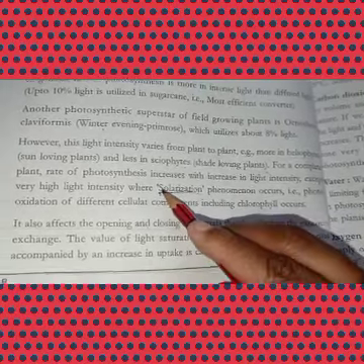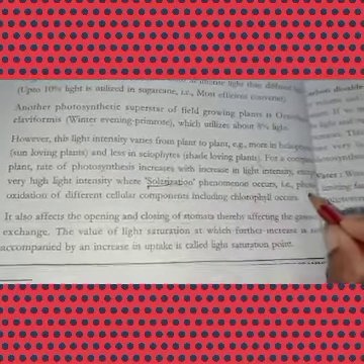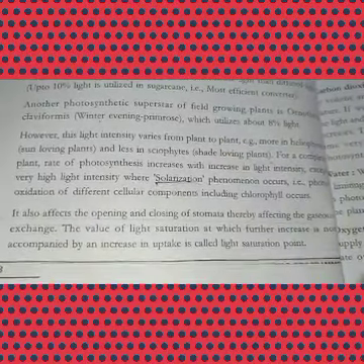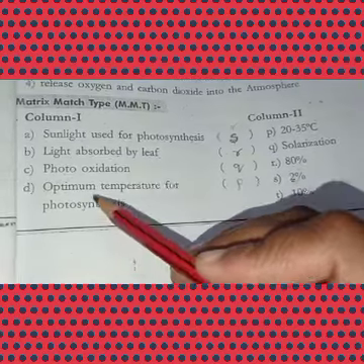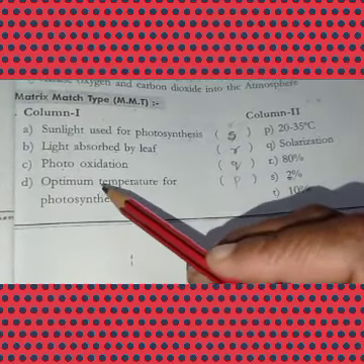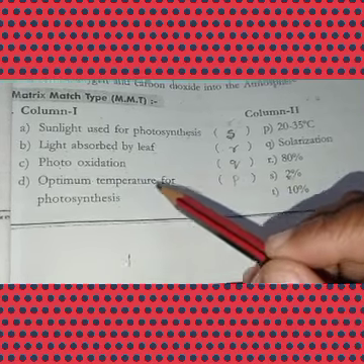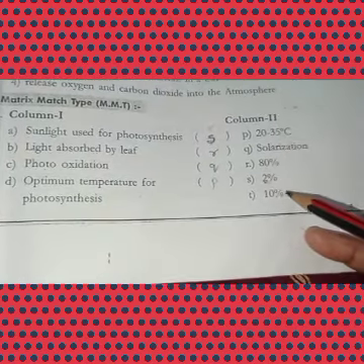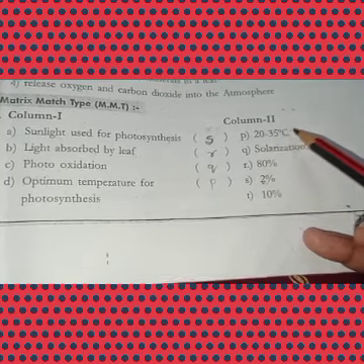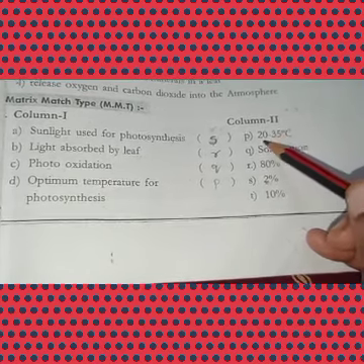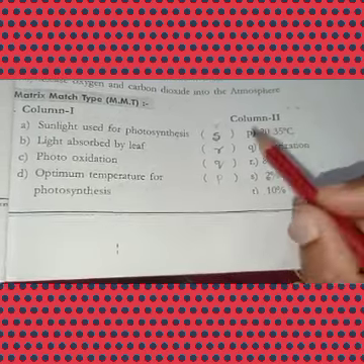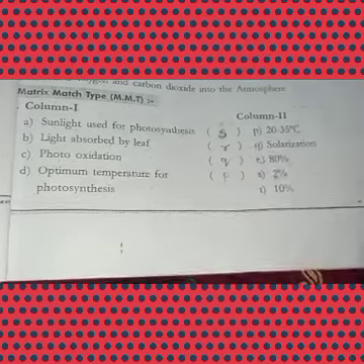Okay, so there is a relation between solarization and photooxidation. Okay, children, so that is the answer. Now, optimum temperature for photosynthesis. What is the temperature? Here the temperature is given as C, Celsius. So 20 to 35 degrees Celsius. So the answer is P.